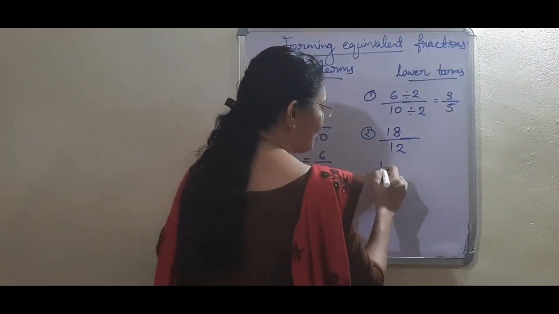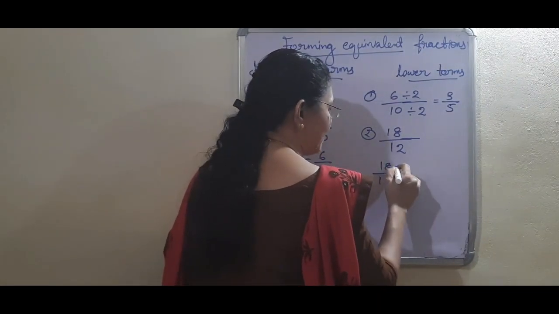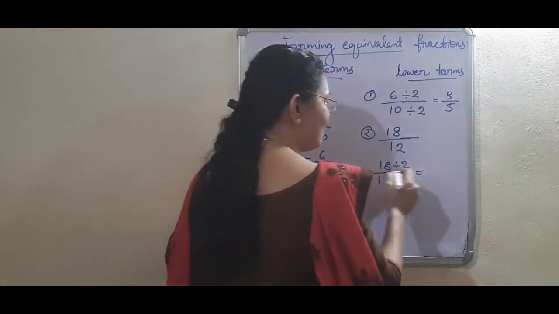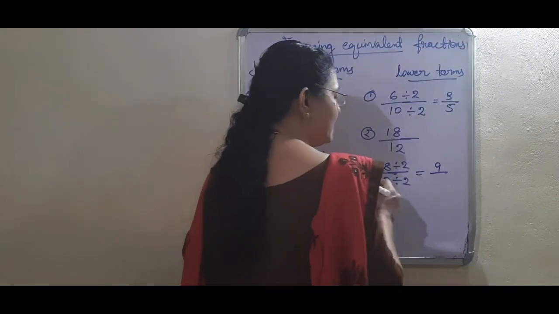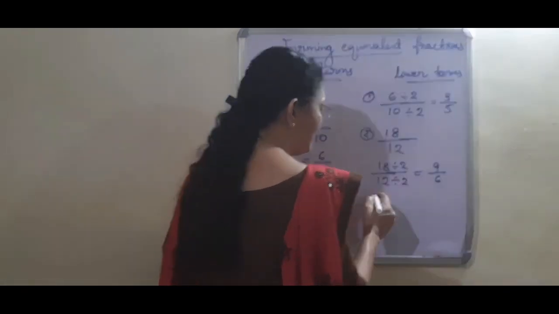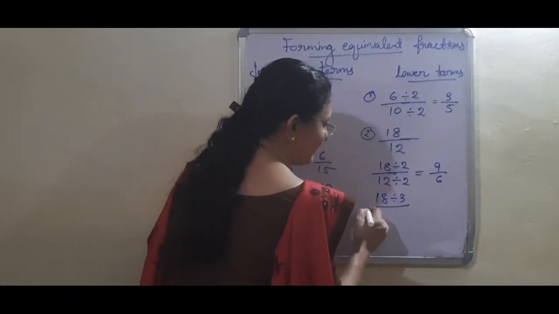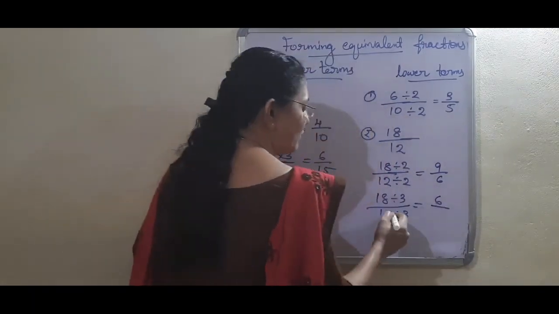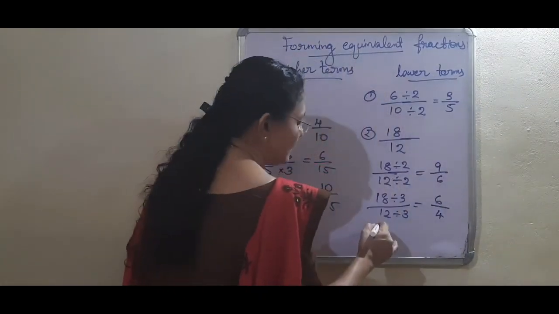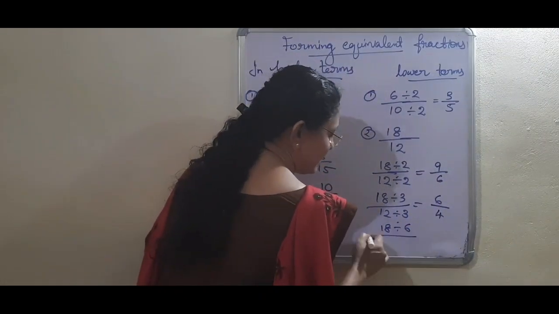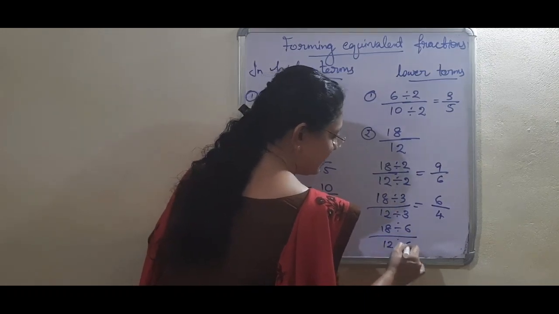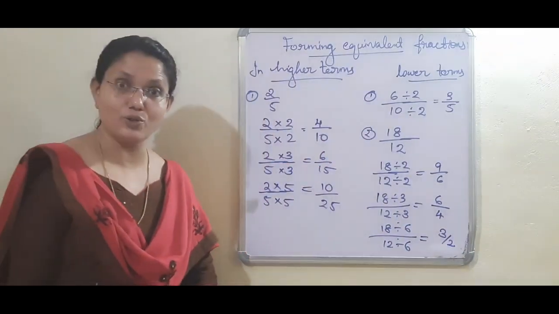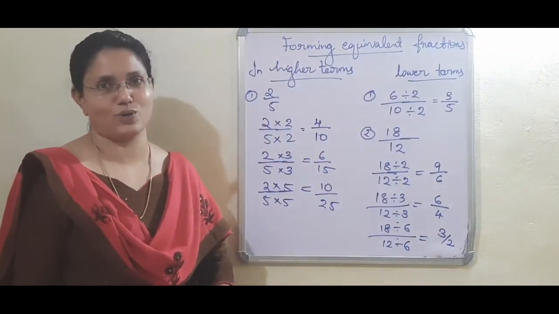All these steps I am doing here for 18 by 12. First I am dividing by 2, the same number for both. 18 divided by 2 is 9, and 12 divided by 2 is 6, so 9 by 6. Next, when I divide by 3, 18 divided by 3 is 6 and 12 divided by 3 is 4. Next, when I divide by 6, we get 3 by 2. You have to divide by the same number, and select such a number.